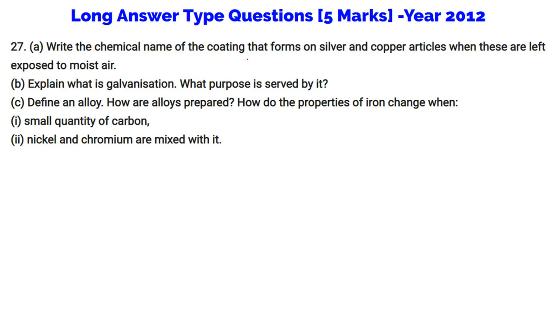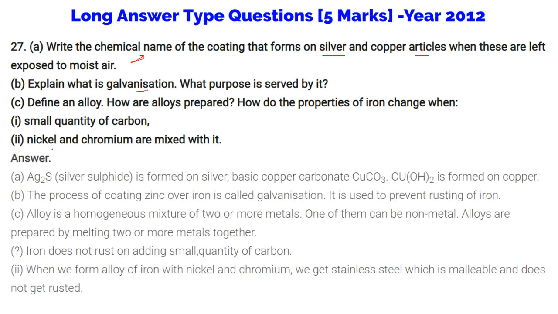Write the chemical name of the coating that forms on silver and copper articles when these are left exposed to moist air. So explain what is galvanization first. Let us see this one. Ag2S, silver sulfide. This is formed on silver. Basic copper carbonate, CuCO3.Cu(OH)2, is formed on copper.